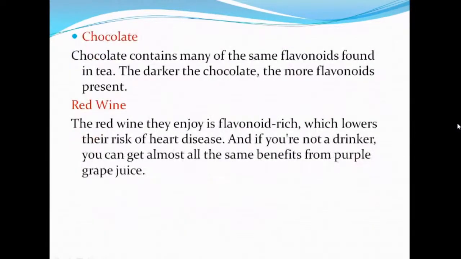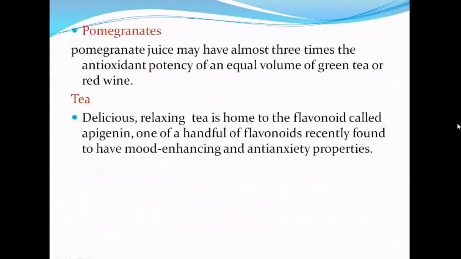Chocolate has more amount of flavonoids, mainly dark chocolate, darker chocolate. It has more amount of flavonoid. And red wine is also rich in flavonoid. And pomegranate juice has three times the antioxidant potency of an equal volume of green tea and red wine. And tea, you know that it has many flavonoids. One of the compounds is apigenin. It is found in tea, which has anti-anxiety properties.